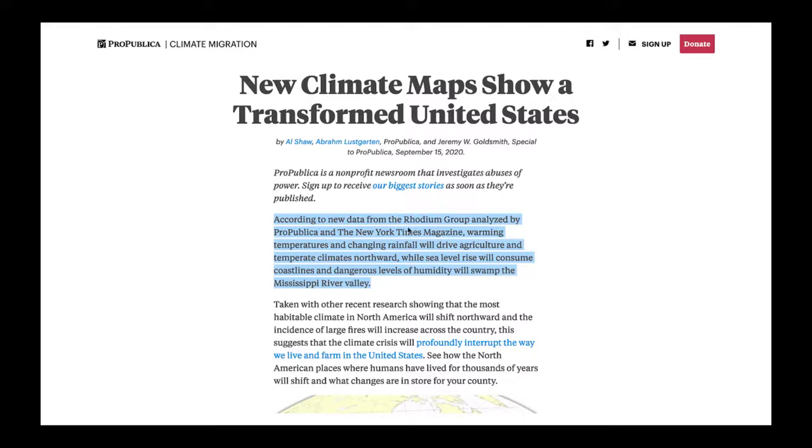And in a lot of ways, this functions just like a claim, right? The claim is warming temperatures and changing rainfall will drive agriculture in temperate climates northward. We're saying according to, and we're going to assume that down here we're using the same data.